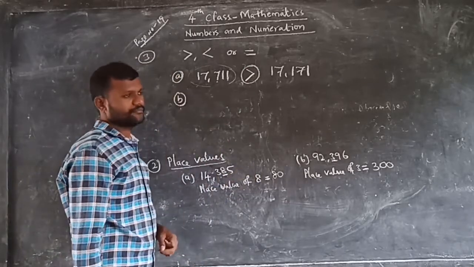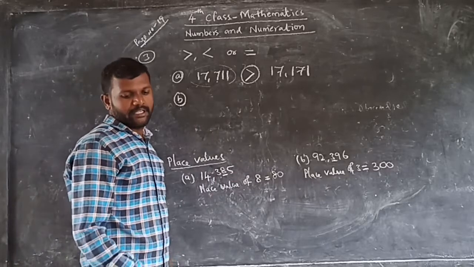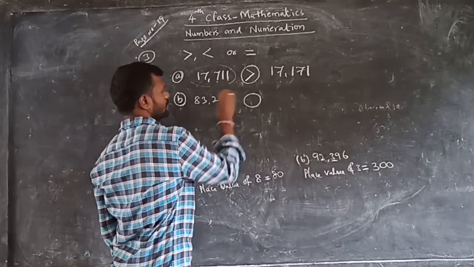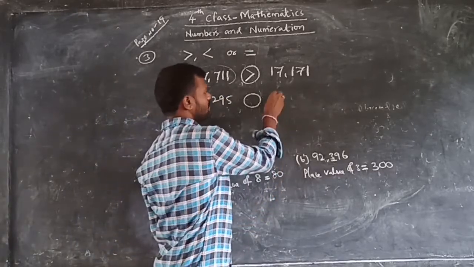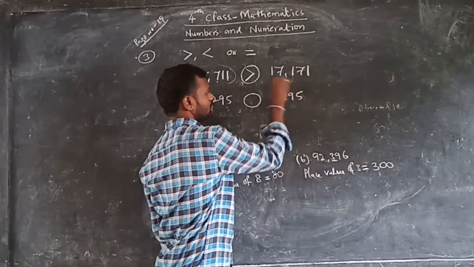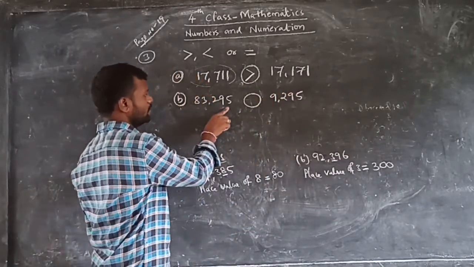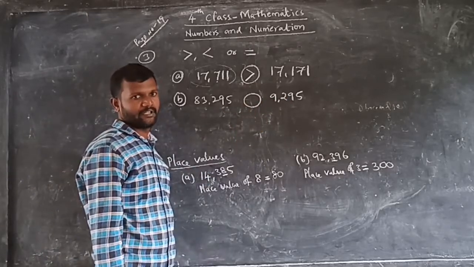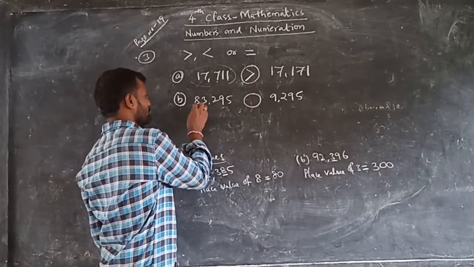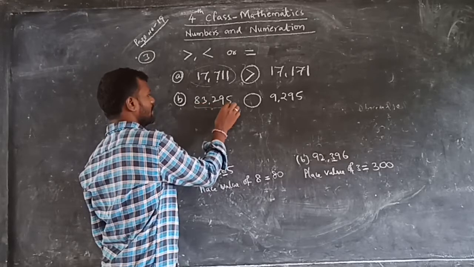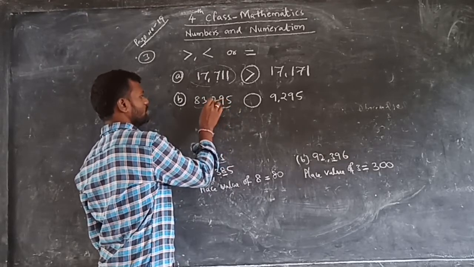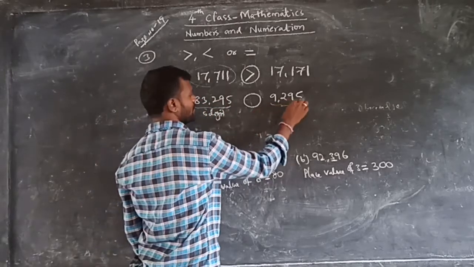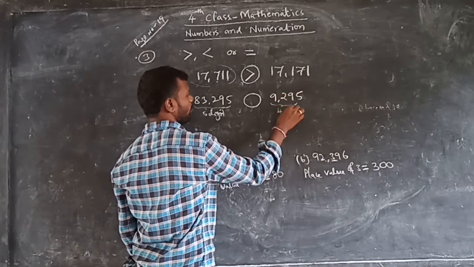B. What is B? 83,295. Next, 9,395. So which is greater? Here observe, which number is it? It is a 5-digit number: 1, 2, 3, 4, 5. So it is a 5-digit number. How many digits does this number consist of? 1, 2, 3, 4. So it is a 4-digit number.